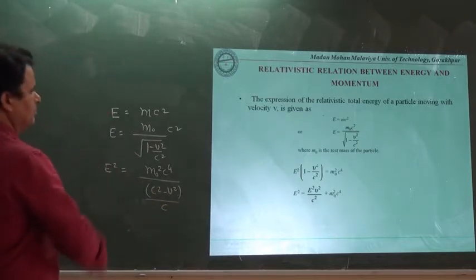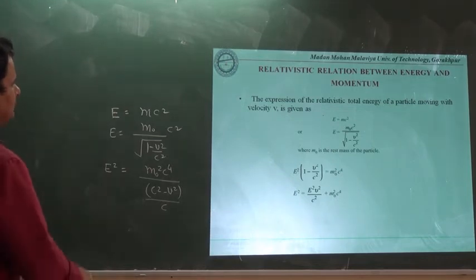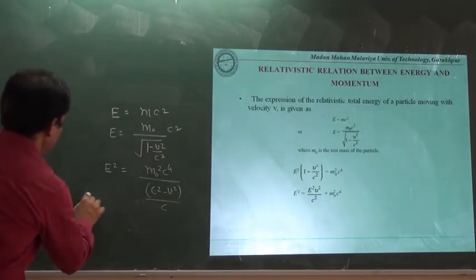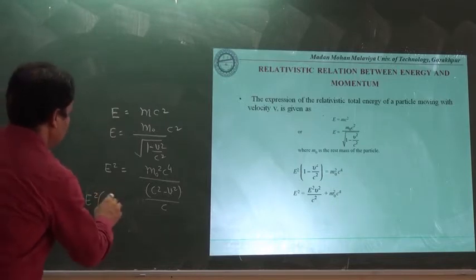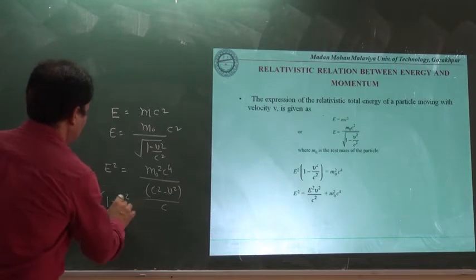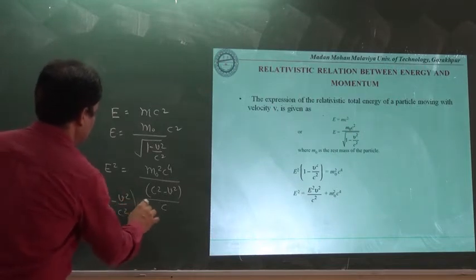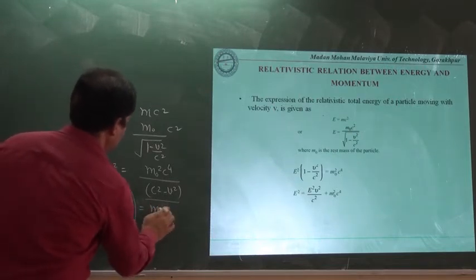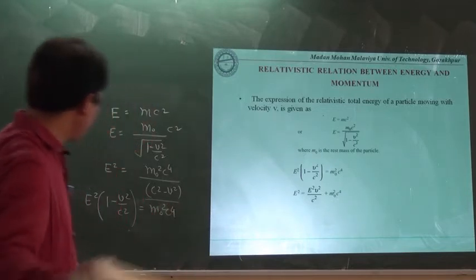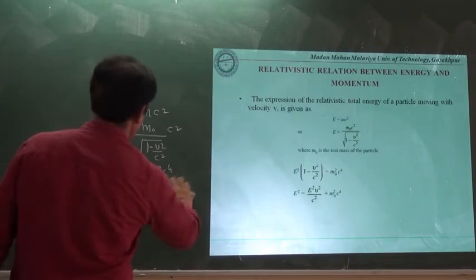Let us multiply by c square, then we have E square multiplied by (1 minus v square upon c square) equal to m0 square into c to the power 4.